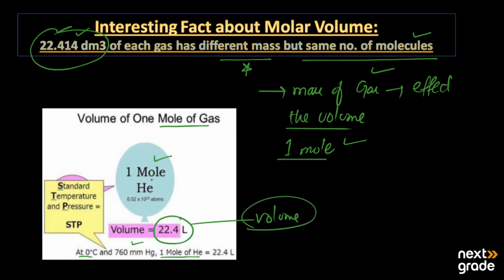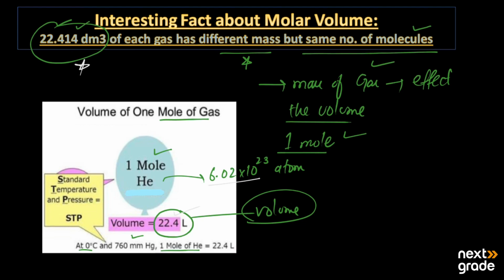And here 1 mole of helium is equal to 6.02 into 10 raised to power 23 atoms. So this gas with 6.02 into 10 raised to power 23 atoms will occupy the volume 22.4 liters or 22.414 dm cube. So this is called the molar volume.